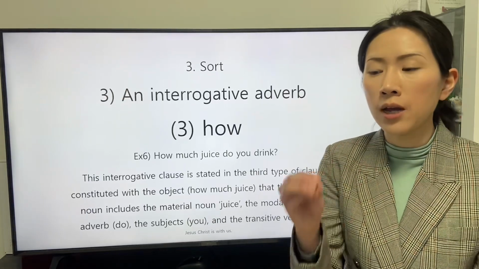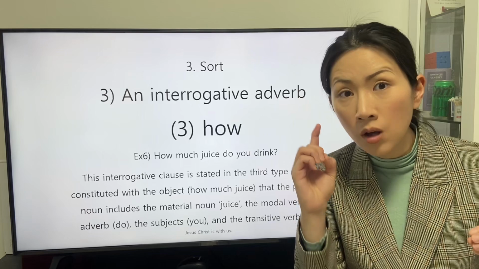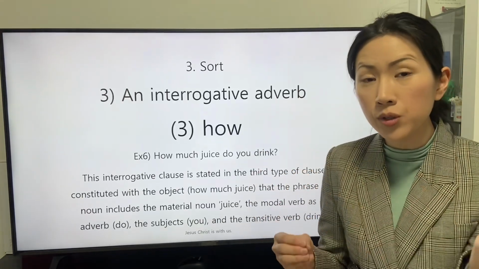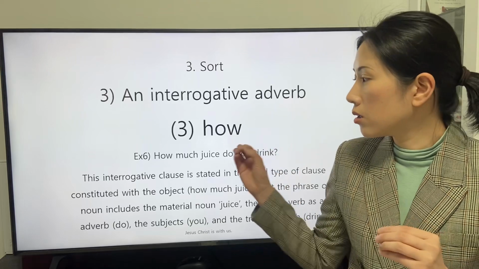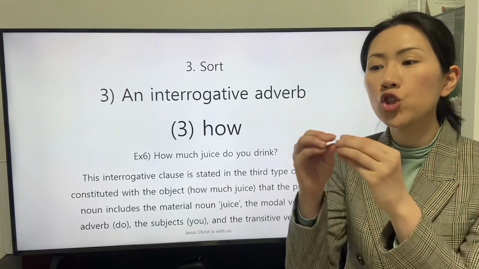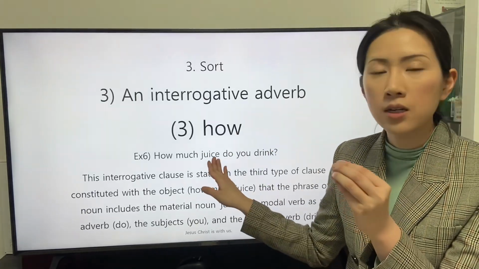For the material noun, whose unit to count an object is not agreed in the linguistic group, the speaker applies the determiner much to specify the quantity of the object juice.